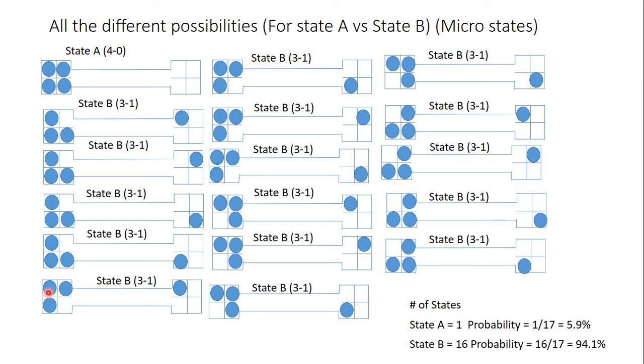Okay, now let's do a different arrangement of 3 here. So top left, then on the right one, bottom left, top right, bottom right, and so on and so forth. And if we look at this, we find, well, there's 17 total possibilities. And state A, there's a 1 out of 17 chance of being in this possible state, so that's 5.9%. But 94.1% of the time, we're going to be in state B.